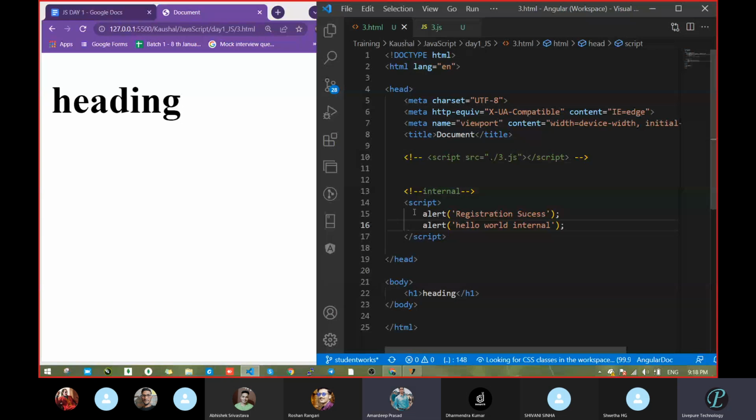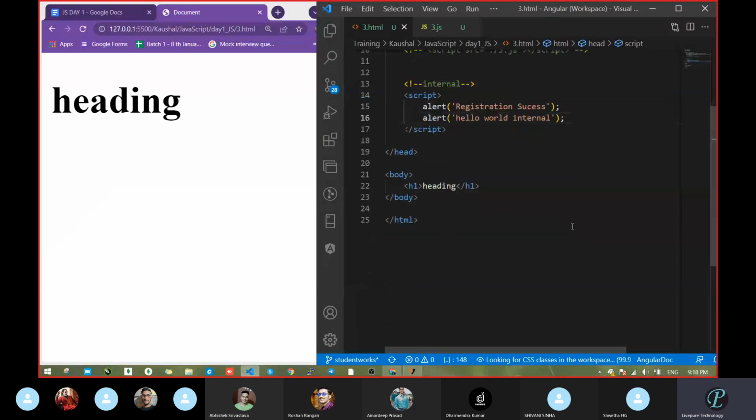Yes, that means it is line by line execution. Don't forget, this is line by line execution. This line executed, output came. Then this line executed, output came. HTML also has the same thing. Here we wrote H1, then only H1 is coming on top.